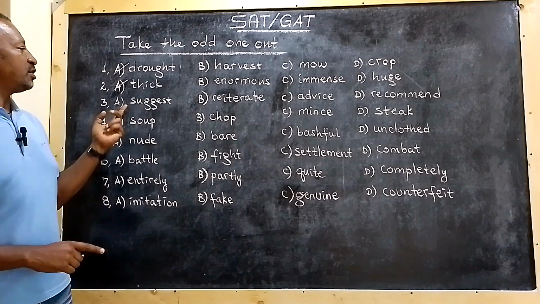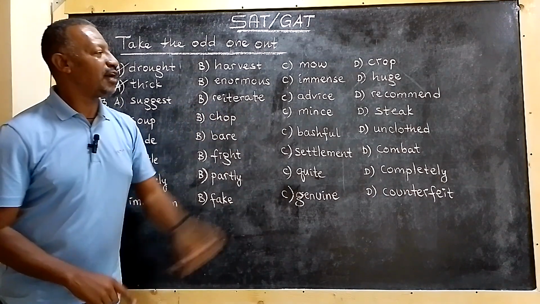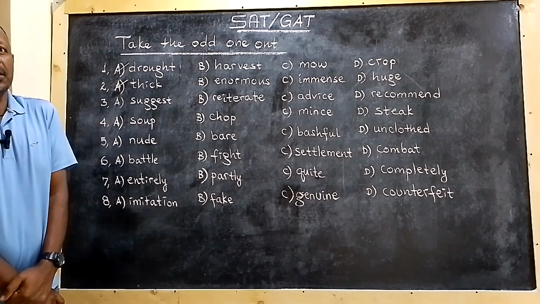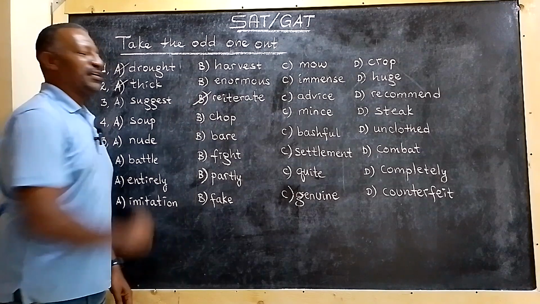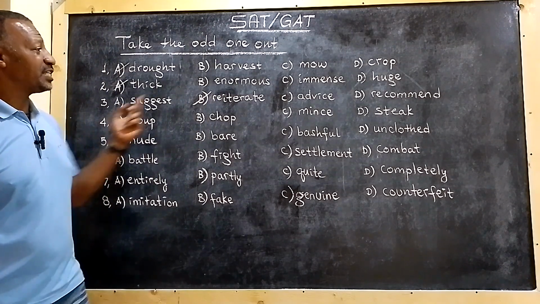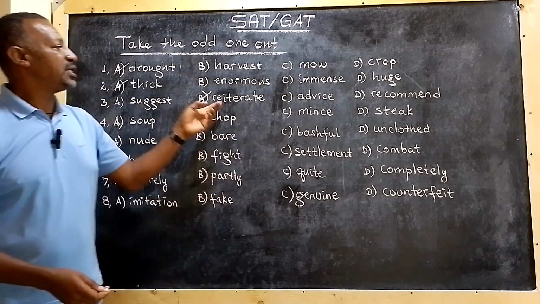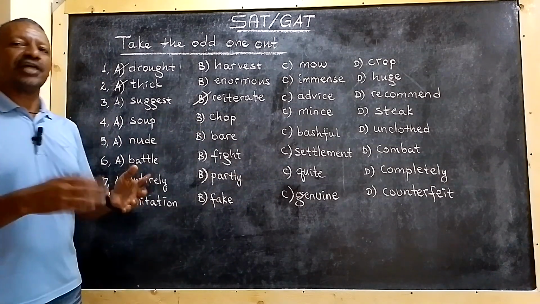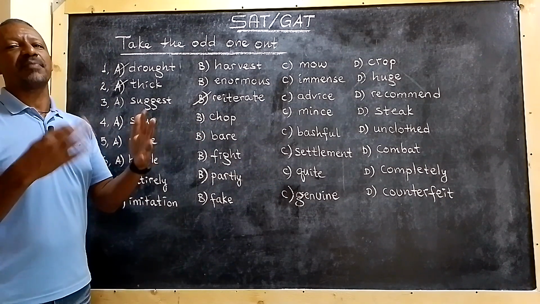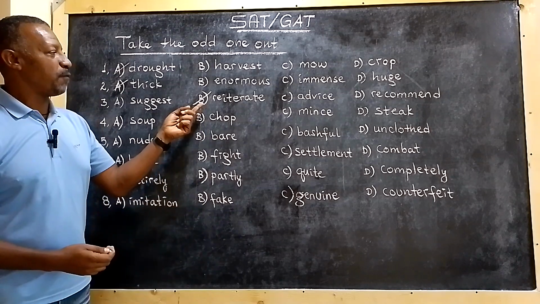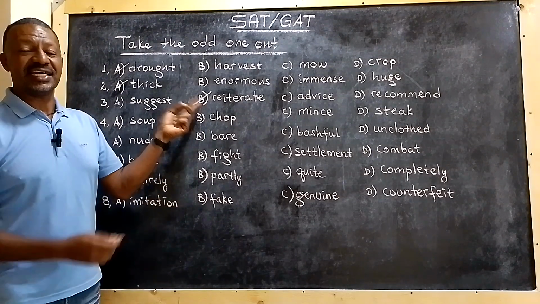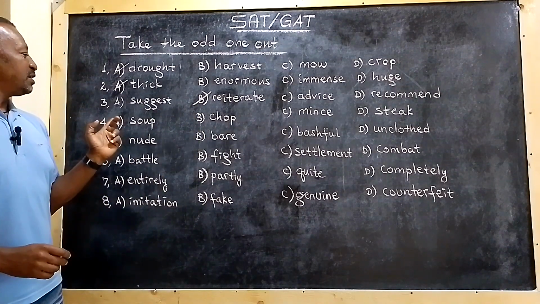What about the third one? Suggest, reiterate, advise, recommend. Obviously, you're correct. Reiterate is the correct answer because suggest means advise, advise means recommend. They are synonyms, right? But reiterate is kind of repeating things to give some kind of emphasis. Okay? So this word is unique. It's odd.